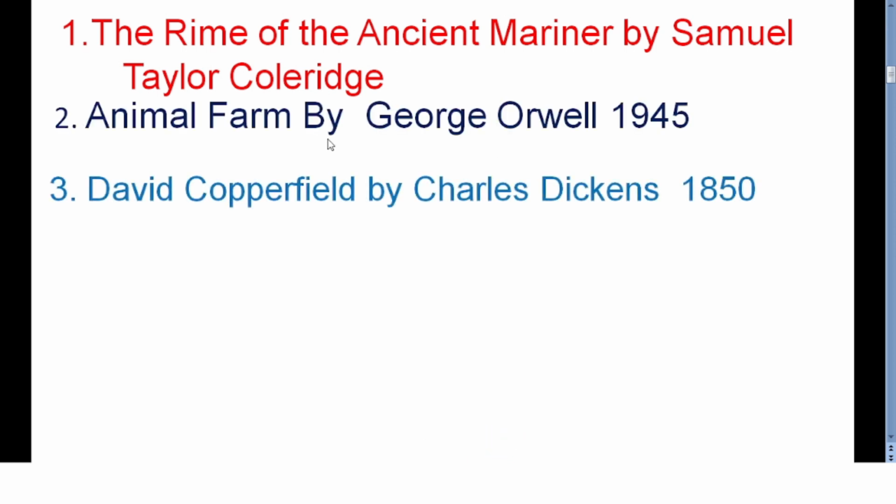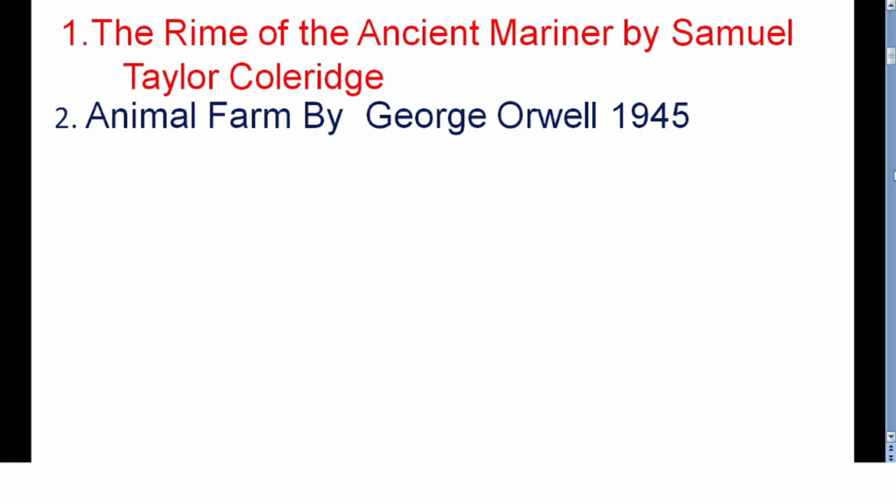Now the second one is Animal Farm by George Orwell, which was published in the year 1945. So this will help you to know what is political allegory. And as a part of this, a group of farm animals rebel against human farmers. So George Orwell also highlights themes like class, equality and inequality, power and control. And this Animal Farm has brought great revolution in Russia.